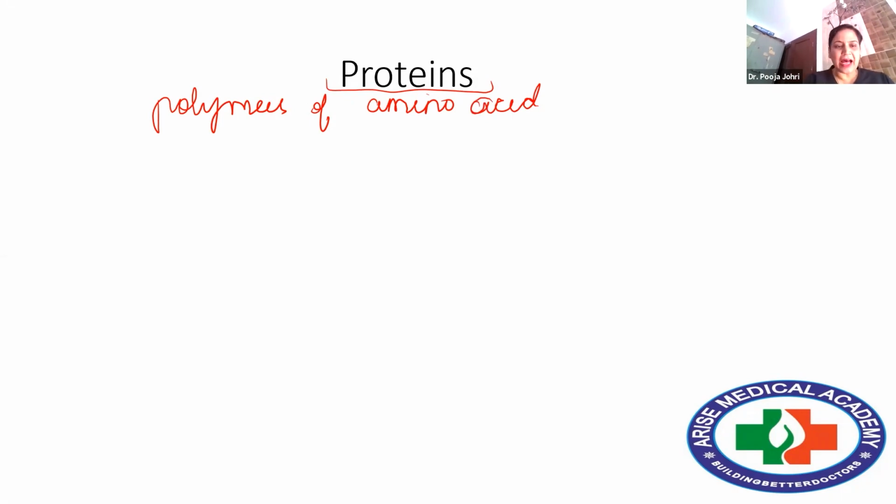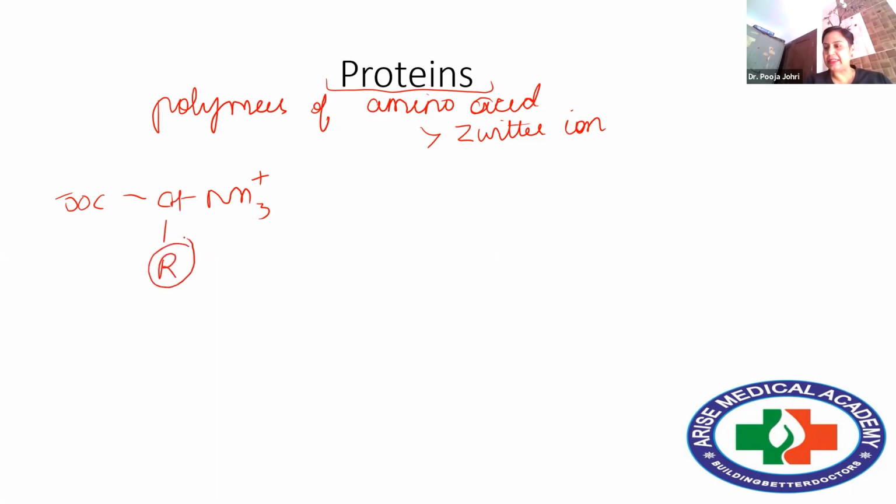Amino acids have a Zwitter ion structure. This is very important. Zwitter ion means, on one hand, they behave as an acid, and on the other hand they behave as a base, so they are amphoteric substances. Very important.